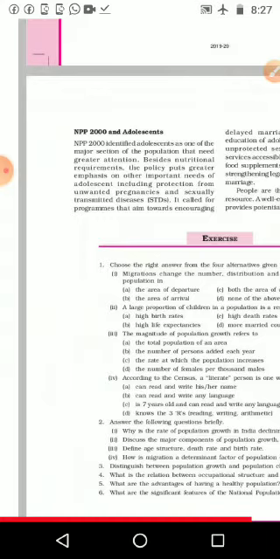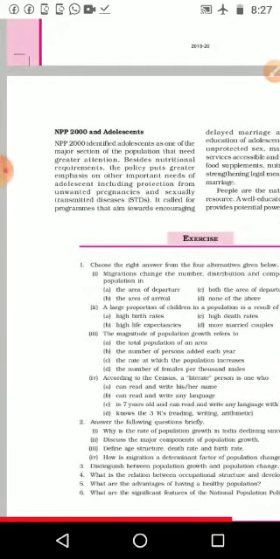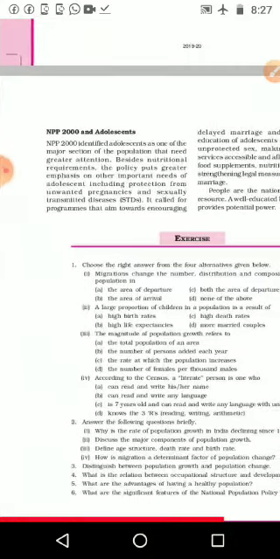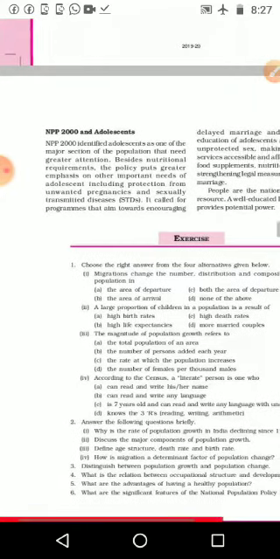What is the relation between NPP and adolescents? NPP 2000 identified adolescents as one of the major sections of the population that need greater attention because they are the future of the country.